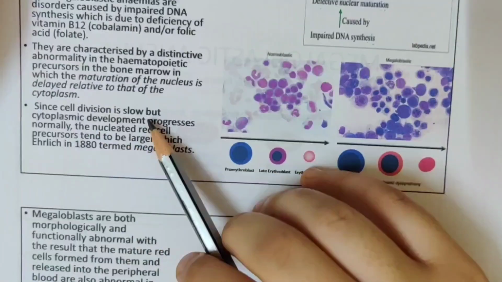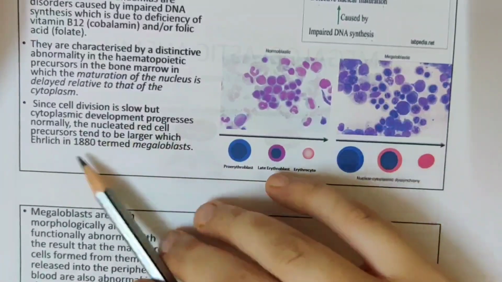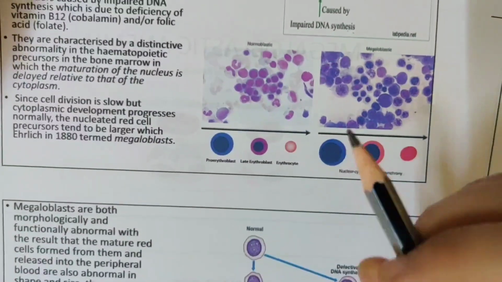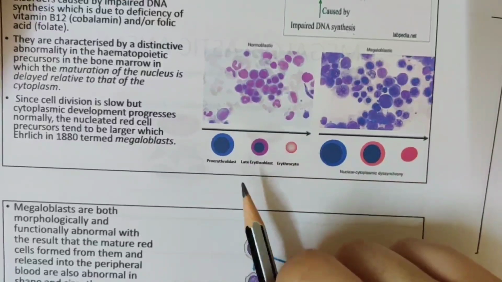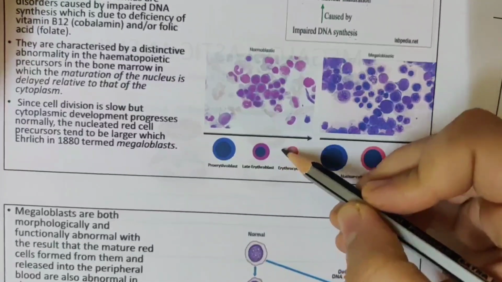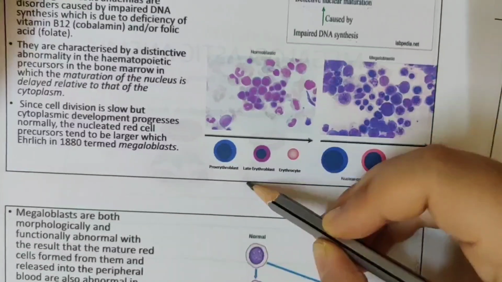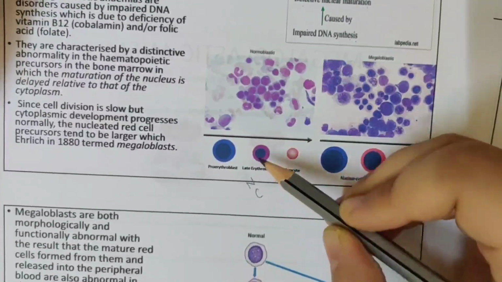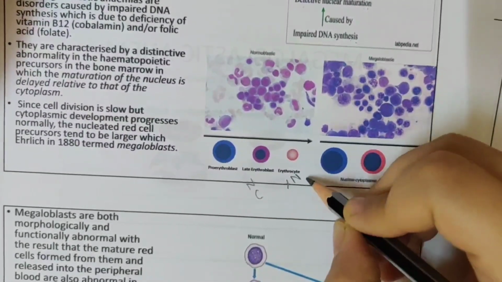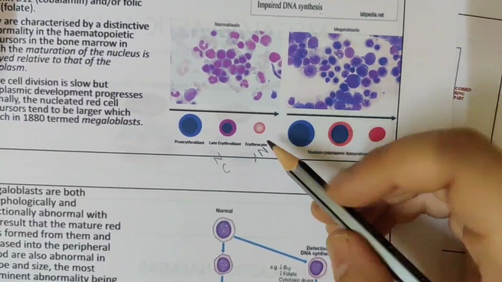Since cell division is slow but cytoplasm development progresses normally, the nucleated red cell precursors tend to be larger. So why do you have macrocytosis? See, this is a normal cell. In this normal cell, you have proerythroblast, late erythroblast, and finally the erythrocyte. In between you have reticulocyte also, but here we are discussing only these. Here the nucleus matures as well as the cytoplasm. So in the very end there is no nucleus; the cytoplasm is seen, but no nucleus. This is only in the erythrocyte.